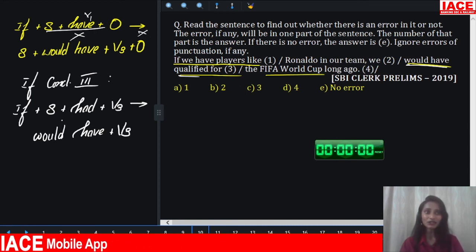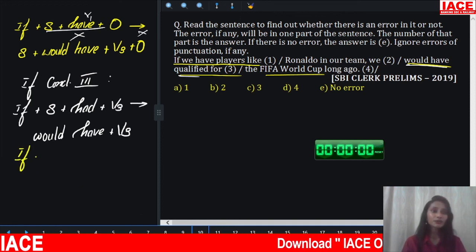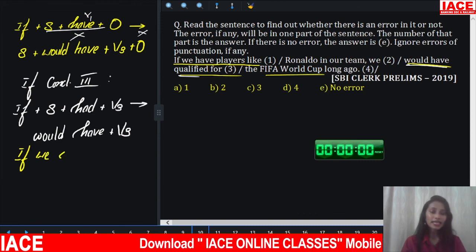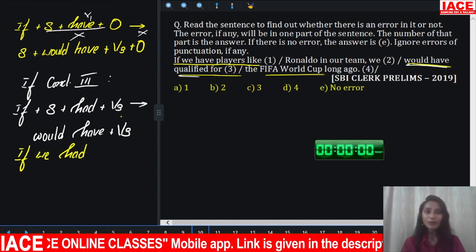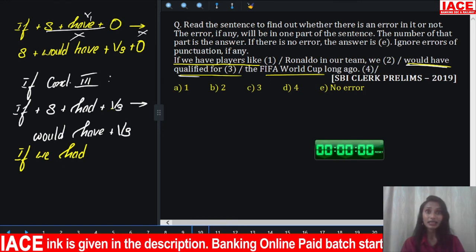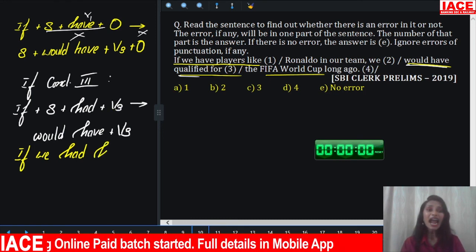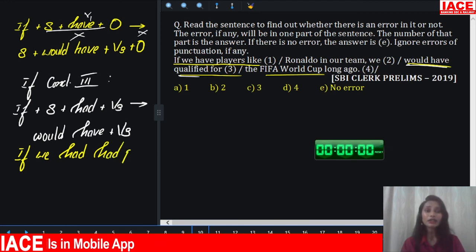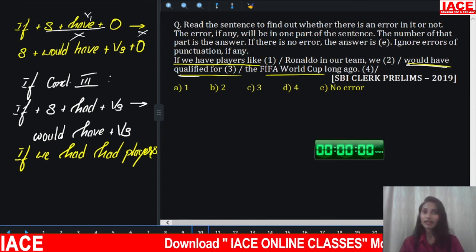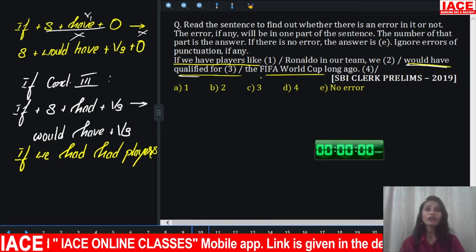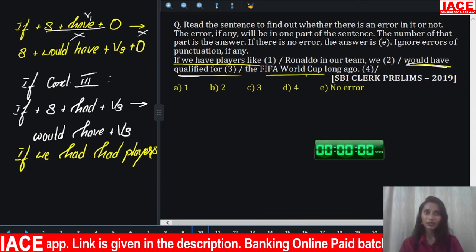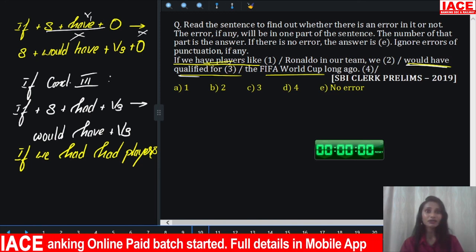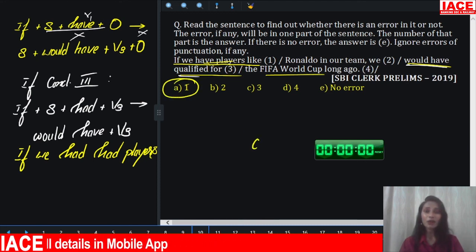So what we require is this structure. In that structure, how will you write the sentence? If we had plus V3. What is the V3? V3 form of have is had. If we had players like Ronaldo in our team, we would have qualified for the FIFA World Cup long ago. That should be the correct form. So the error is with the first part, hence your answer is option A.